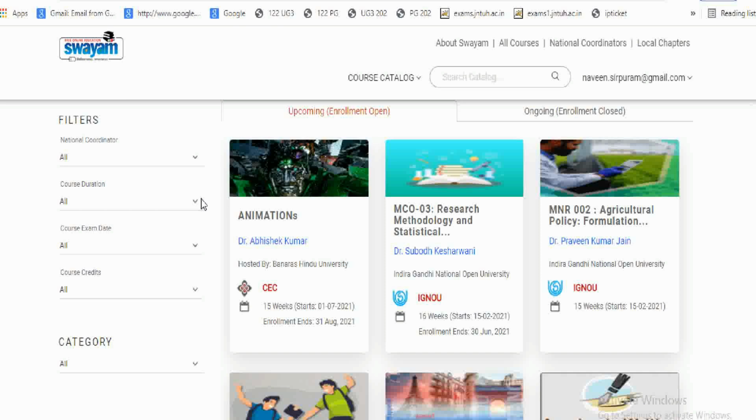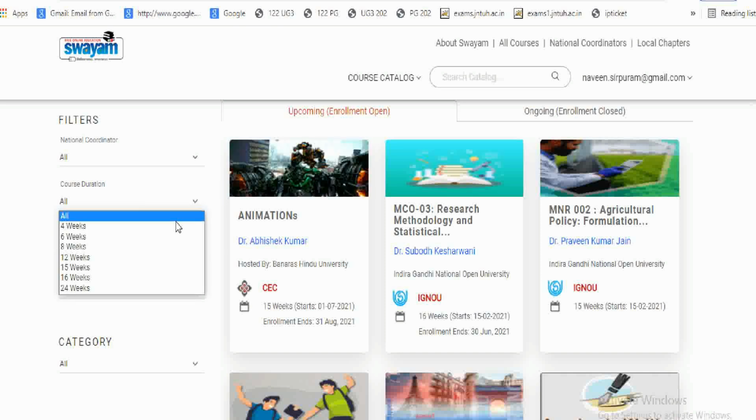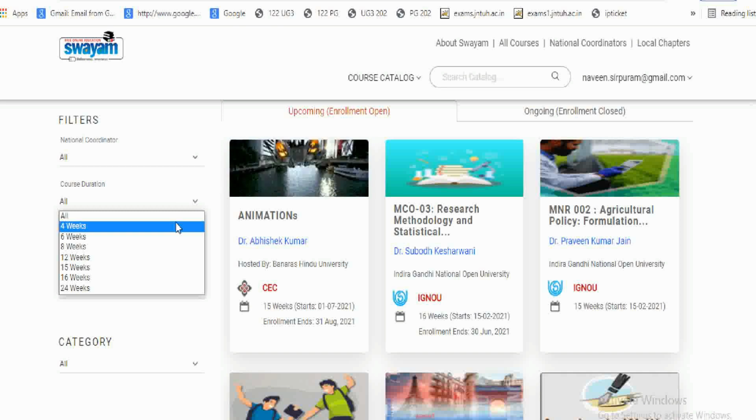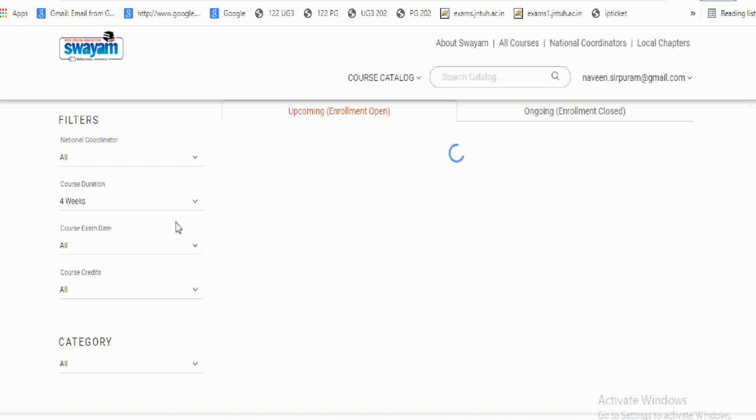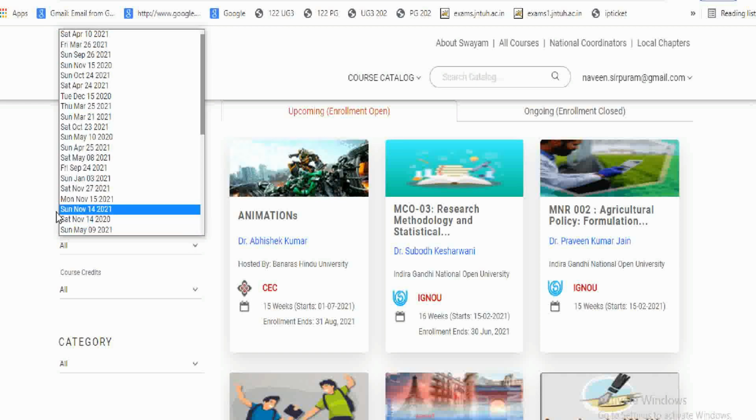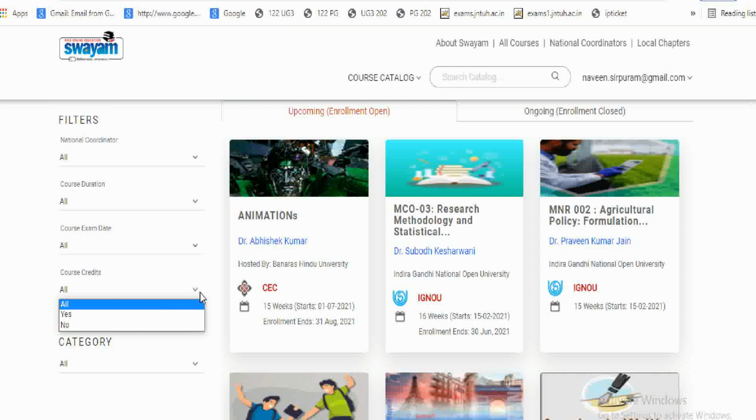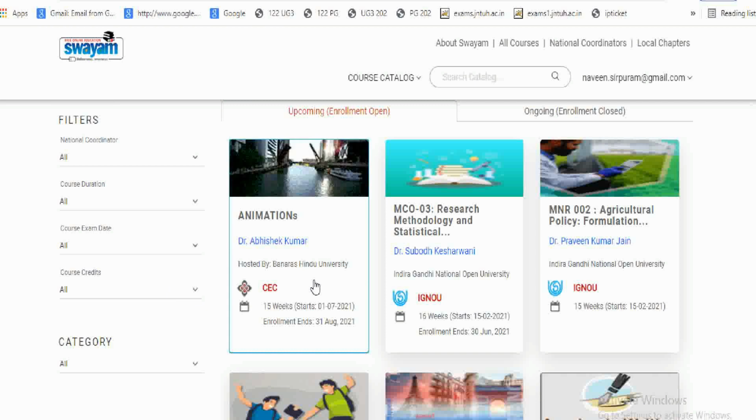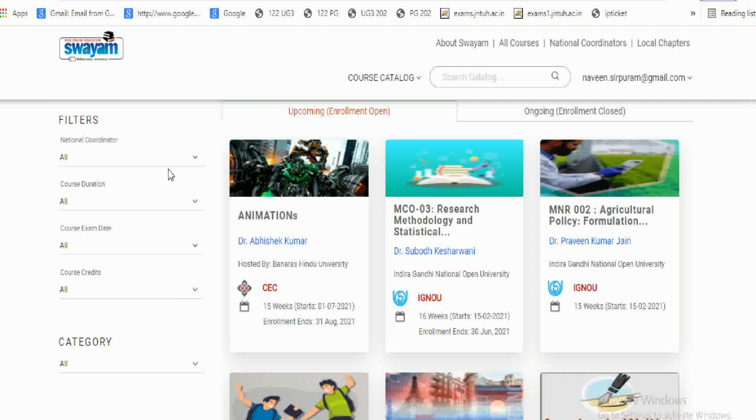For course duration, it varies from 4 weeks to 24 weeks, that is nothing but 1 month courses to 6 months courses. You can filter according to your choice. You can also select with respect to the course exam date and course credits. If you want a clear idea of all the courses offered, just keep all.